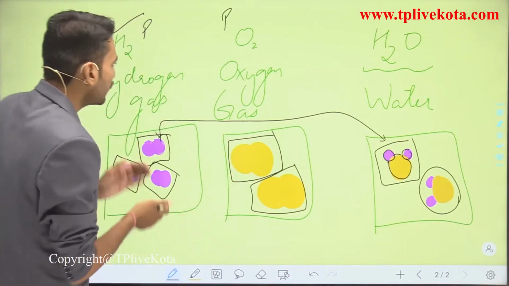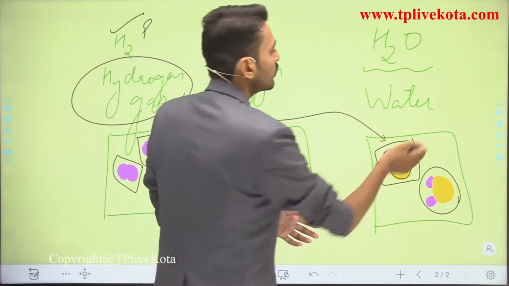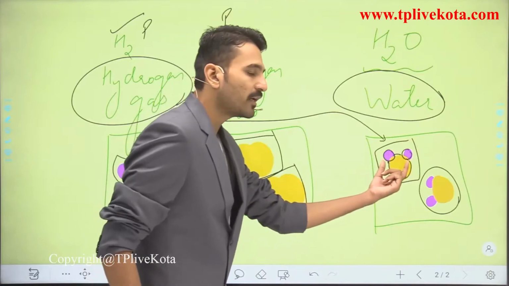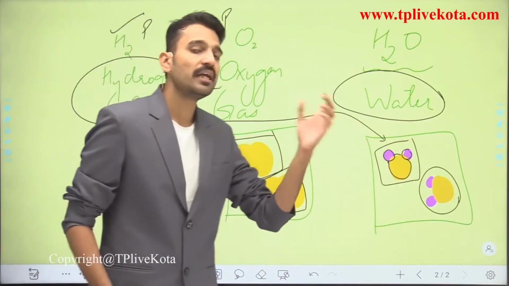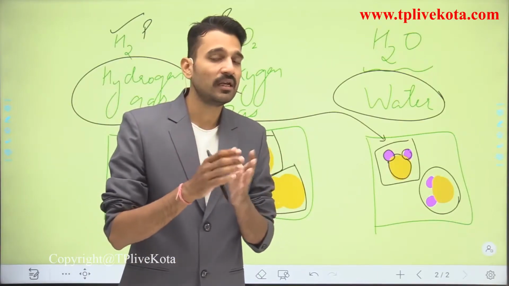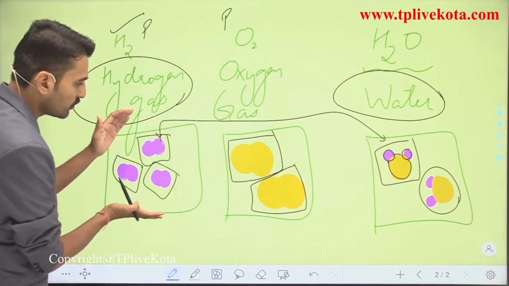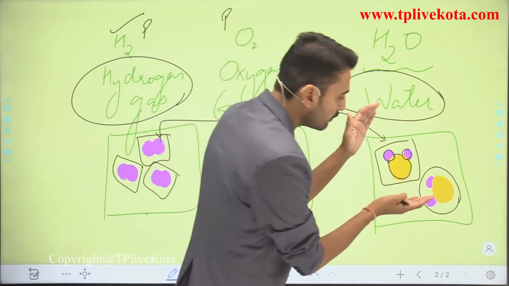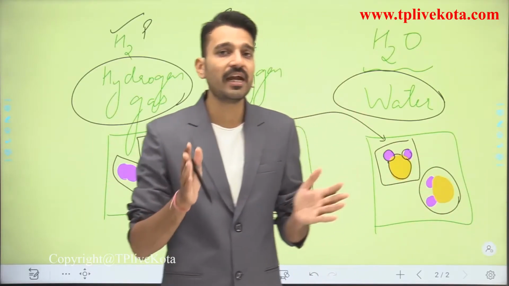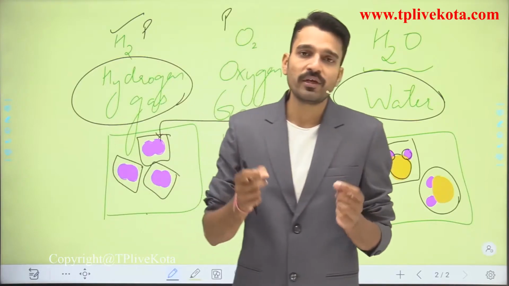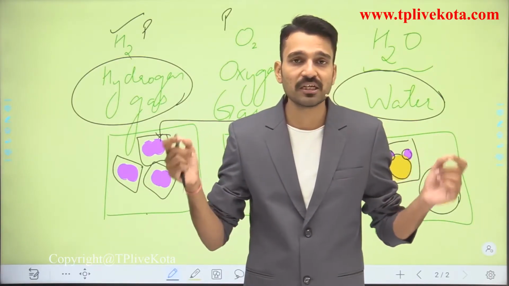Just for an example, if I talk about hydrogen, hydrogen gas is a combustible gas. While talking about the water, it also contains two atoms of hydrogen, or two particles of hydrogen, as you can see here, but it is not a combustible gas. It simply extinguishes fire. So here the property of this pure substance is entirely different from the property of this pure substance. So I hope, students, you get a proper concept from here, that is, the properties of a pure substance are different from the properties of another substance.